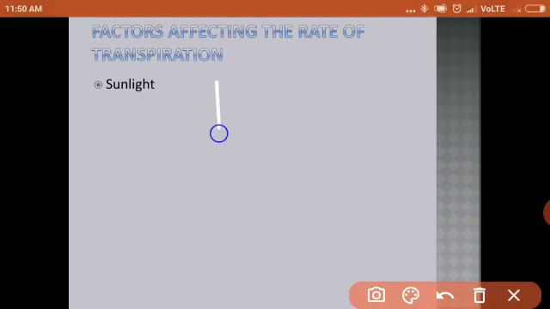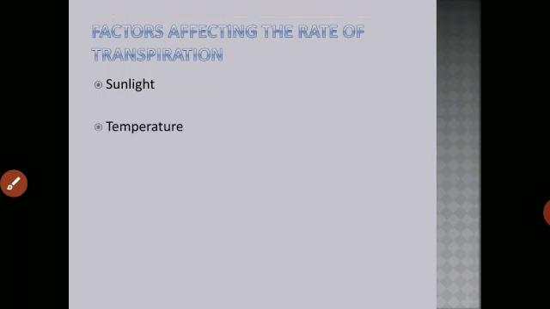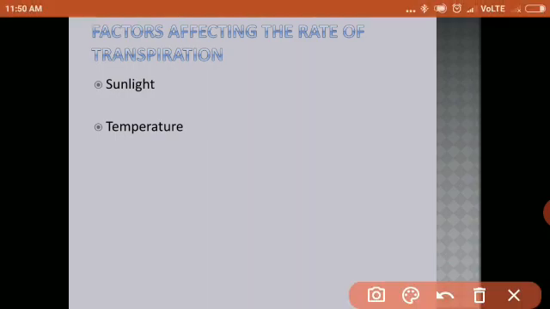Now what are the factors that affect the rate of transpiration? There are mainly 4 factors. The first one is sunlight. If sunlight is more, then transpiration is faster. Transpiration increases on a sunny day. Okay, then temperature. Of course, when it is a sunny day, that means you have a hot day, isn't it? And therefore the rate of transpiration is faster on a hot day.